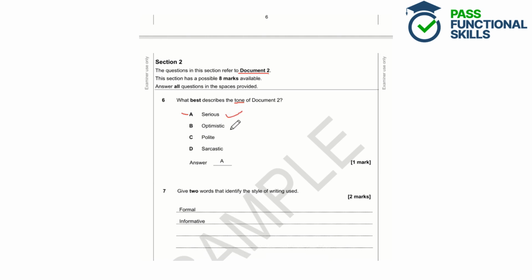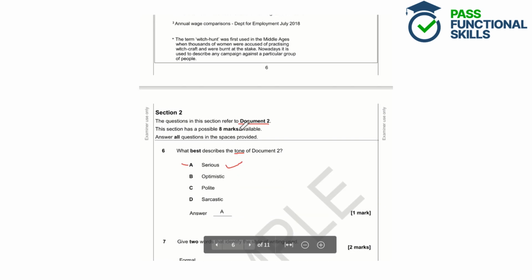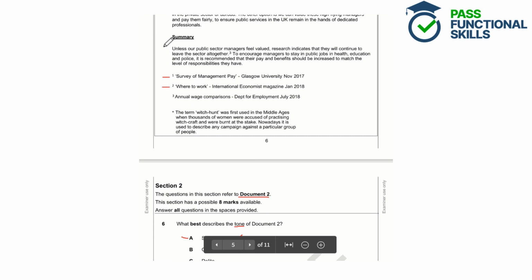Let's have a quick check that none of the other options also fit. So optimistic, so optimistic just means to be sort of hopeful and confident about the future. Well, we definitely don't think it's optimistic. We've got quite a sombre tone at the end here, so warning that public sector managers will leave the sector altogether.